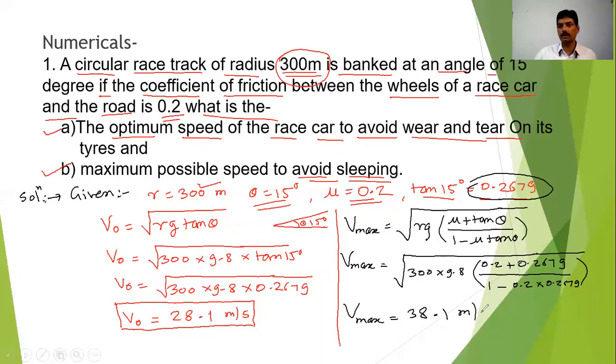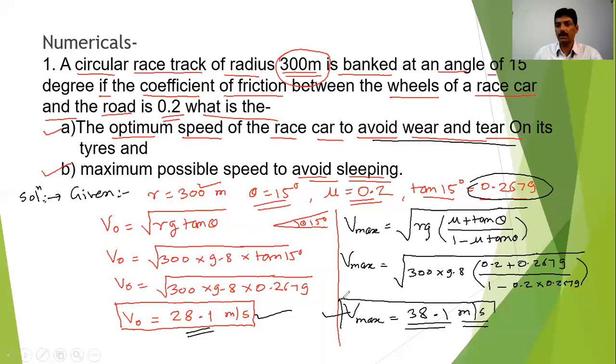By solving this, we get the maximum velocity as 38.1 meter per second. So these are the two values: 28.1 is the optimum speed of the race car to avoid wear and tear, and the maximum possible speed to avoid slipping means the car should not skid away or go out of the track. So this is the limit. Remember, 38.1 meter per second.